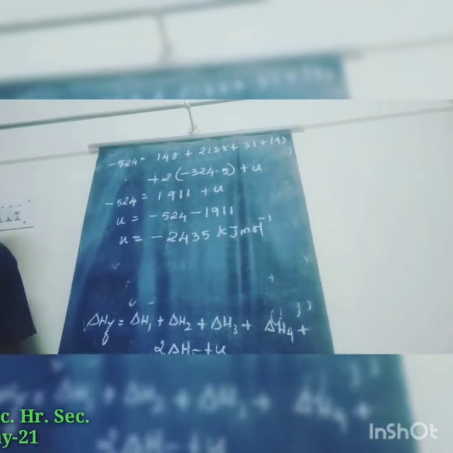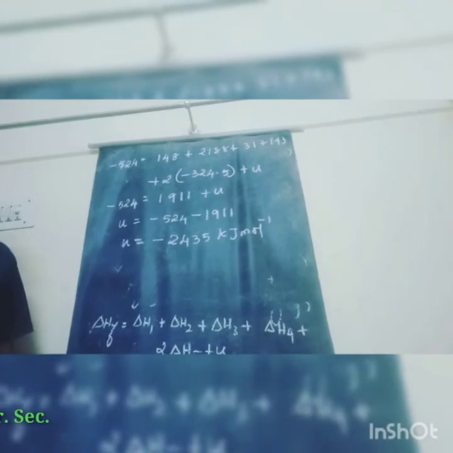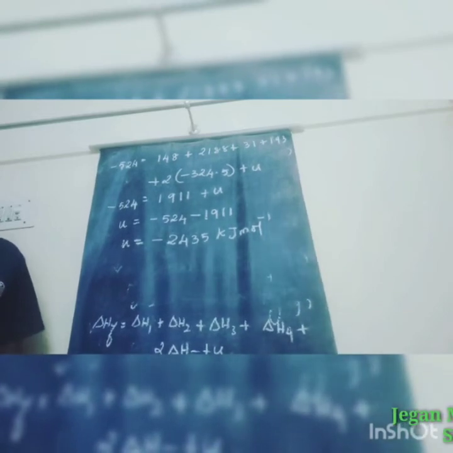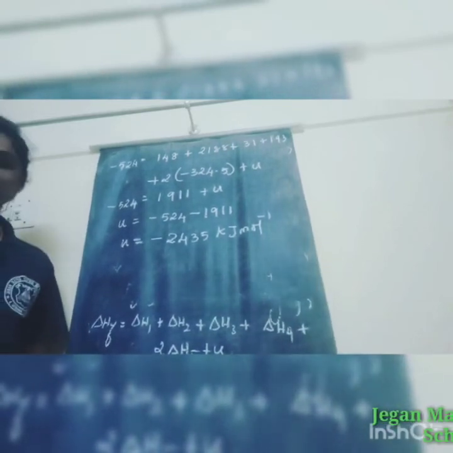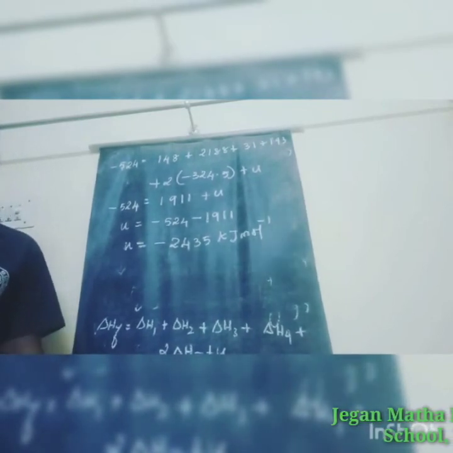So first we write sublimation, then ionization, then vaporization, dissociation and electron affinity. After that we draw the diagram. First, as usual, sublimation, second ionization, third vaporization, fourth dissociation, 2 times bromine converted into 2 times Br minus, and electron affinity.